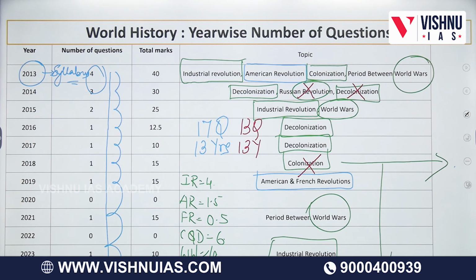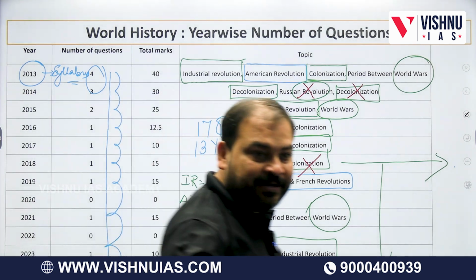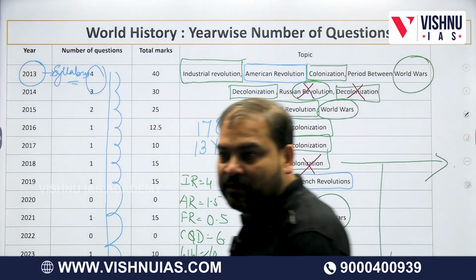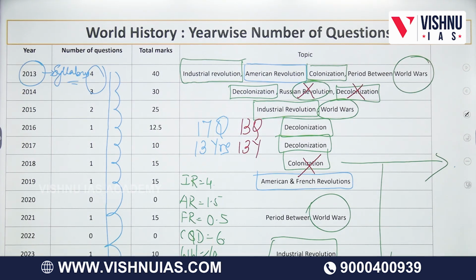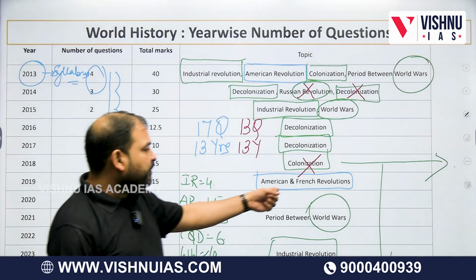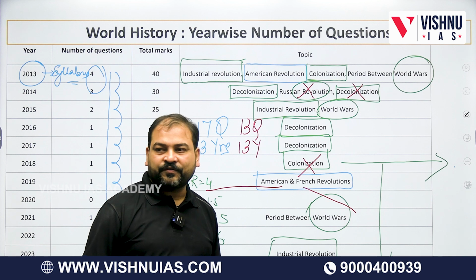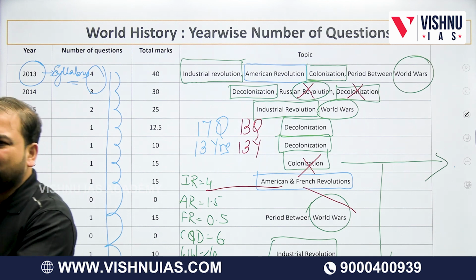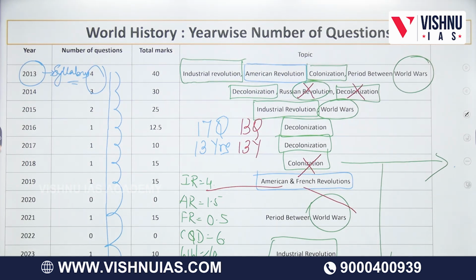You don't read this book, you rather read what I told you, what I dictated in the class. Based on that, we hope that whatever we studied in those 25 hours, the question should come from it. So as a teacher, I should prioritize which area is important. Okay, focus on this. Of course, 1 or 2 pages of notes here and there are also given. For example, I taught you American Revolution separately, I taught French Revolution separately. For comparison, I'll give 1 page of notes because you know everything now. Comparison you can do on your own.